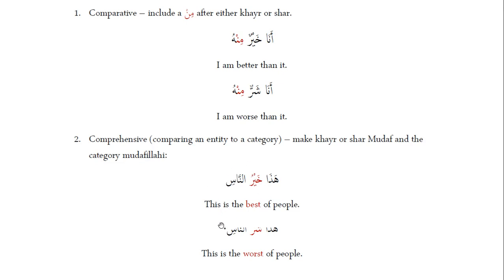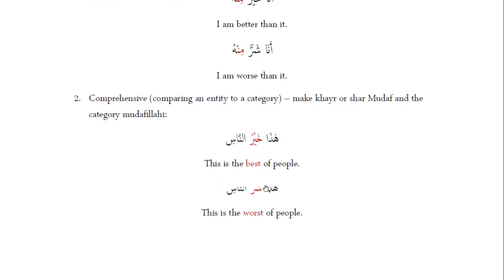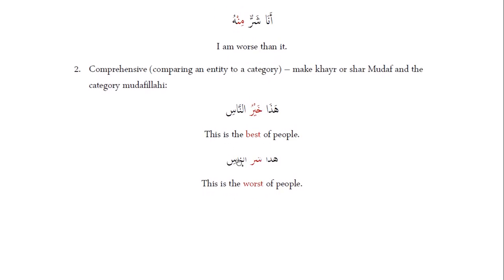our category. And then we finally have hada sharrun nasi, which means this is the worst of people, right? So it's referring to a particular individual and it's stating that compared to a category they are the worst of people. We achieve that via mudaf ilayhi.